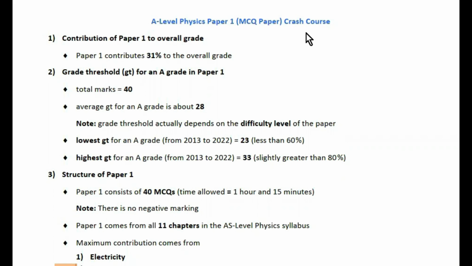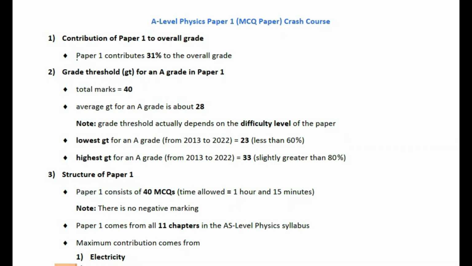Students, before we jump into the lesson, let me first quickly tell you three very important things about Paper 1: the contribution of Paper 1 to your overall grade in the AS level physics, the grade threshold for an A grade in Paper 1, and the structure of Paper 1.